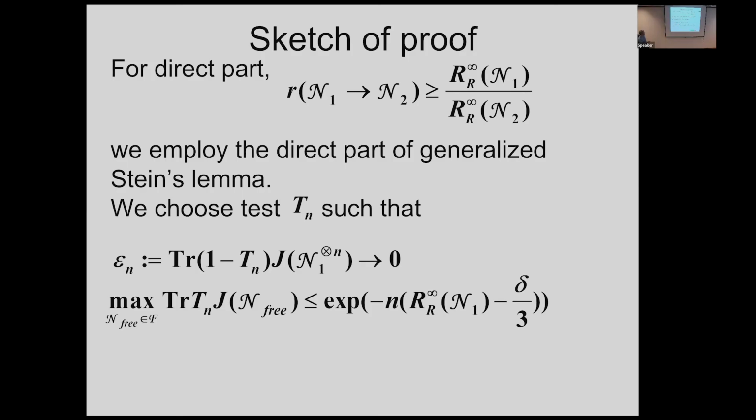Another hypothesis, the set of free channels. We choose some test such that this error probability goes to 0, and this error asymptotically goes to 0 exponentially this way. So this is the exponential rate. This kind of two conditions is satisfied due to this generalized Stein's lemma.